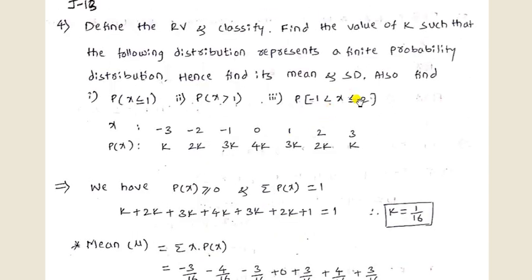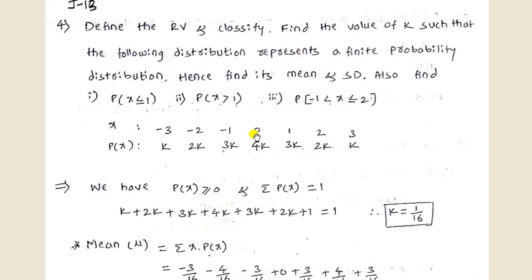Then the last one is x value greater than -1 and less than or equal to 2. So x value greater than -1 means starting from 0, and x value less than or equal to 2 means we have to use up to 2. So there are 3 numbers: 0, 1 and 2.